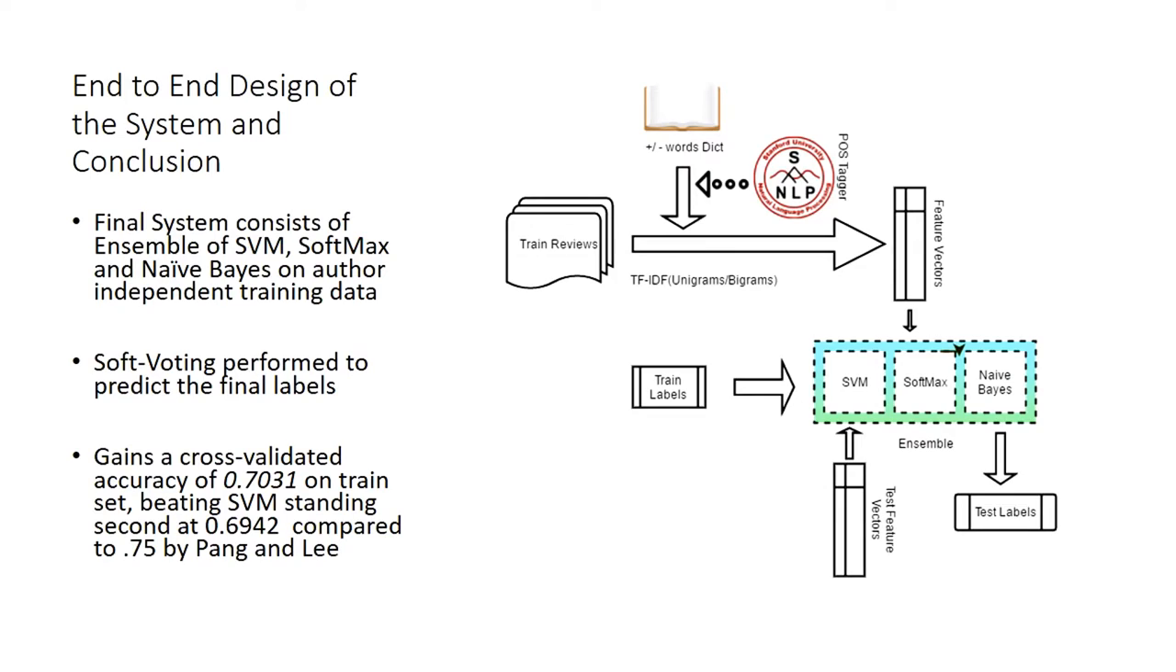This is an end-to-end design of the system that we developed in this project. It shows how we use TF-IDF of unigrams and bigrams, the positive and negative word dictionary, and also a Stanford part of speech tagger to extract feature vectors from our training and testing instances. It also shows an ensemble of SVM, Softmax, and naive Bayes, which was used to classify these feature vectors in one of the 3 classes. This ensemble used highest weights on SVM and Softmax.